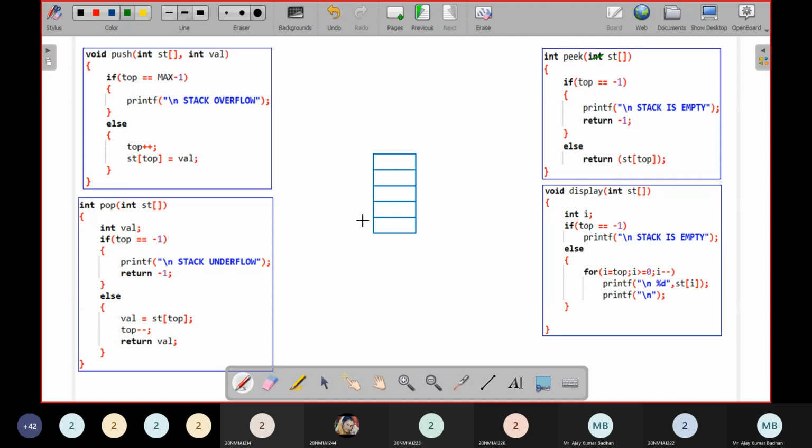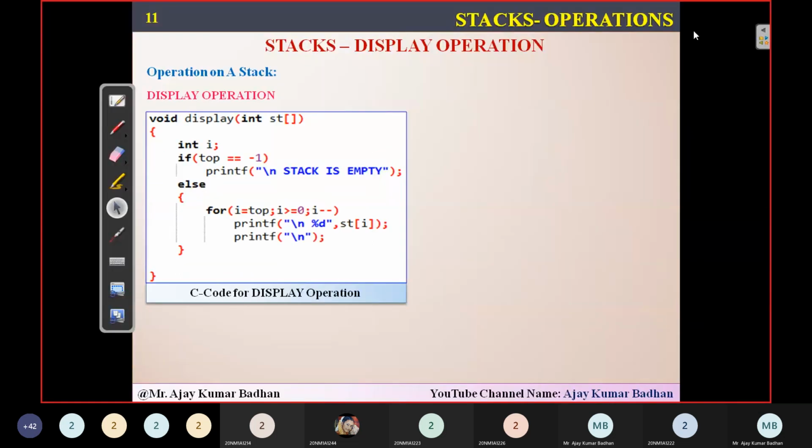These are the code. Please follow this particular code, write it up, practice it. This is much easier when compared to your linked list, because you can see hardly how many lines of code there are here. This is a single line of code. There are only 2 lines. And here, 3 lines of code in order to delete an element. If you want to insert an element, only 2 lines. And here hardly 3 lines, and here also hardly 3 lines. That's it. So it's very, very easy for you to work on this. I request you to note down these as separate functions. Start working on it so that you can understand how exactly it works.